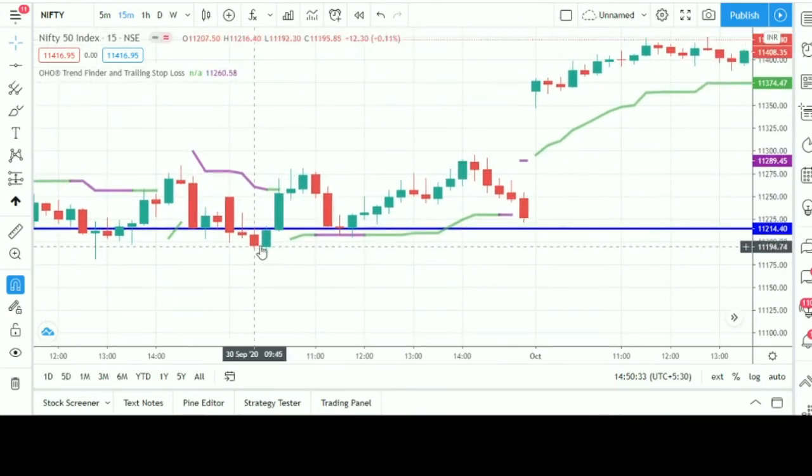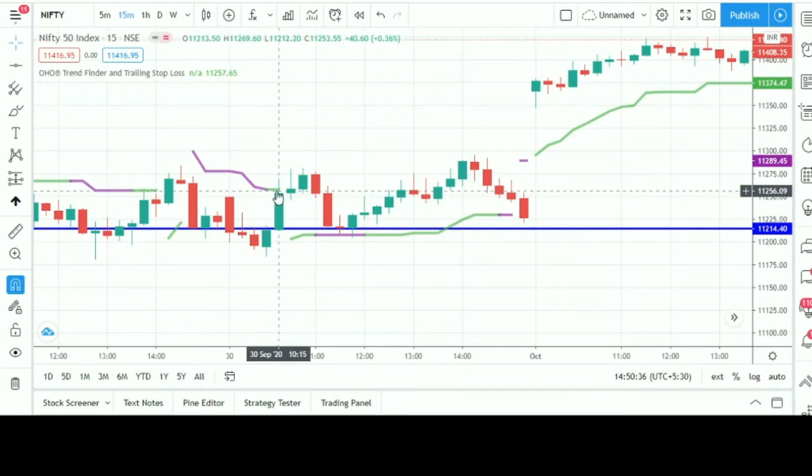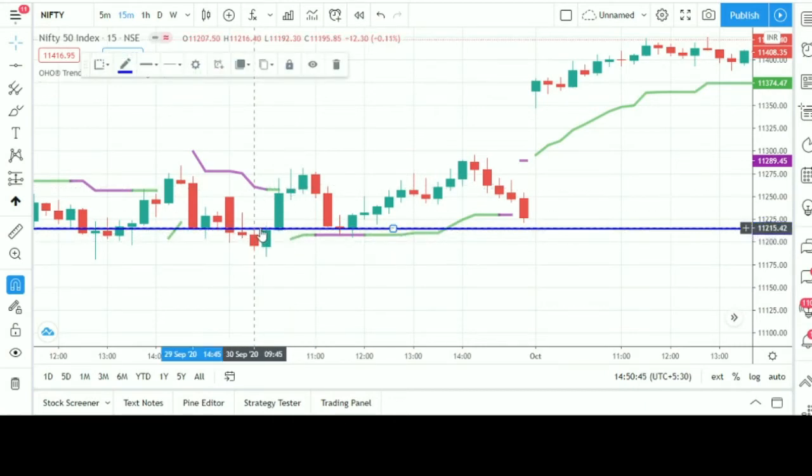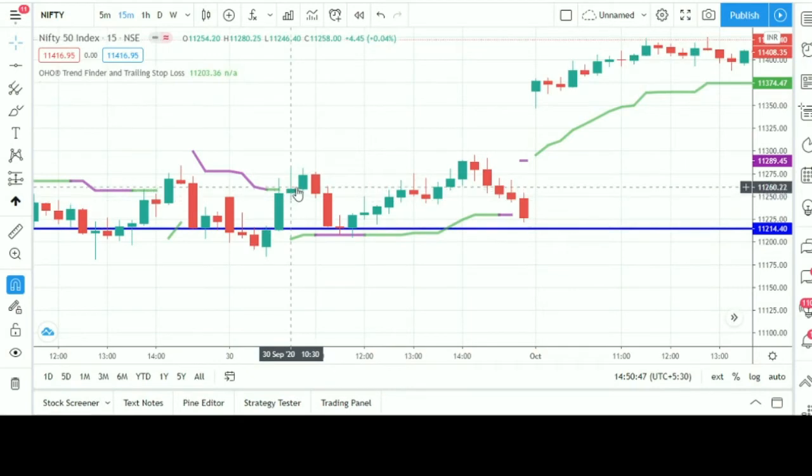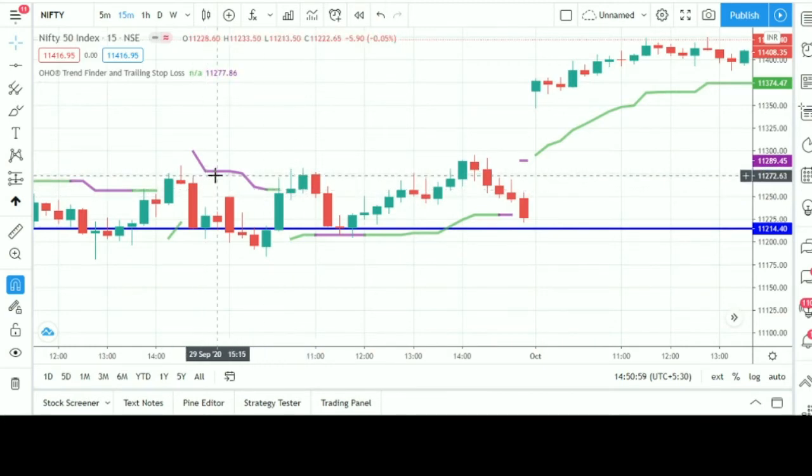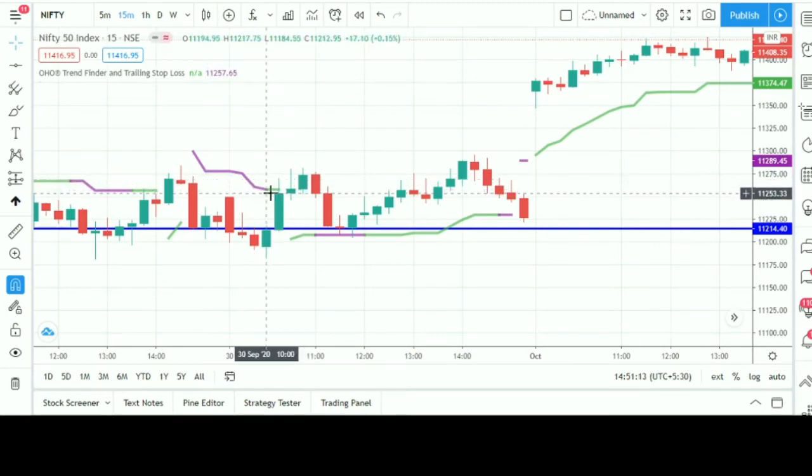Okay, so the trend is changing here. Look at this, it's again green in color and it's closed above, so we can say that we have an SL at this point. If you have taken a trade at a purple line, only take a trade for the downside if it is a red line, but you can do that at risk, because the daily candle is also showing an upside trend.